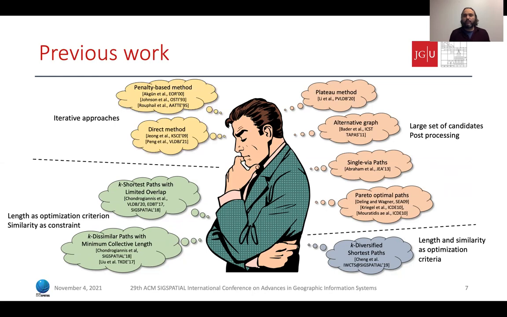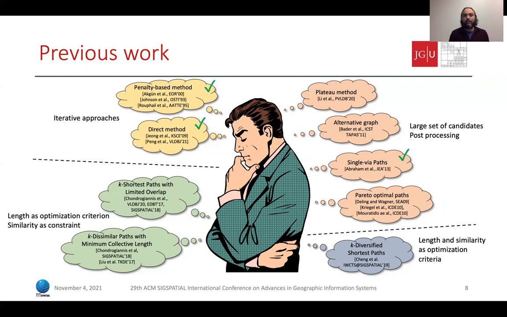A final direction would be to use iterative approaches, such as the penalty-based method or the direct method. In this work, we propose a range of solutions, and for some of them, we build upon some of these ideas. For example, we discuss how we can use the concept of single via paths to recommend k most diverse near shortest paths, how we can apply the direct method, and how we can build upon the penalty-based method.